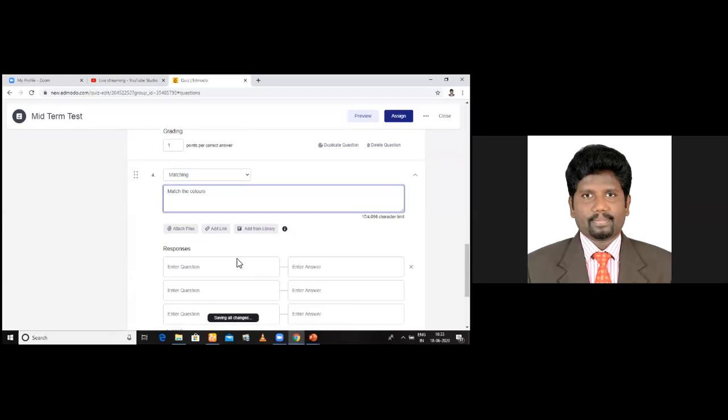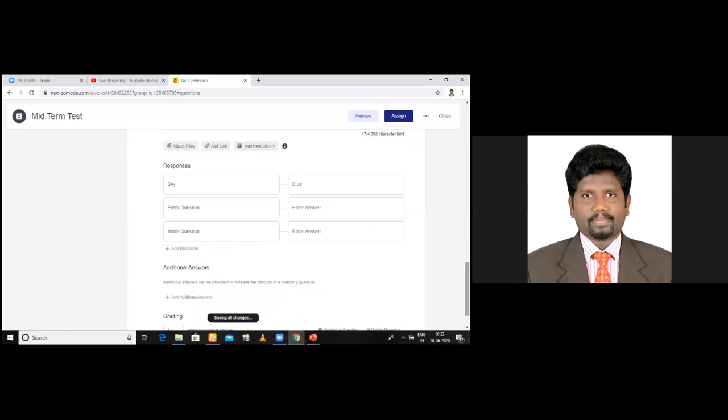Okay, simple for schools, elementary schools. Now click here. For example, sky. Sky, what color will be there? Sky will be in blue color. Okay, right. And blood. See, I'm just saying blood. What is the color? Blood is red color. Leaf. What will be the color? Normal color of leaf? Green.